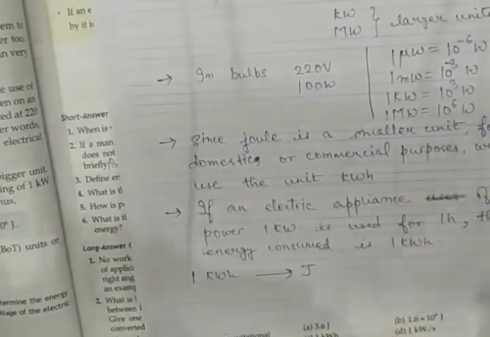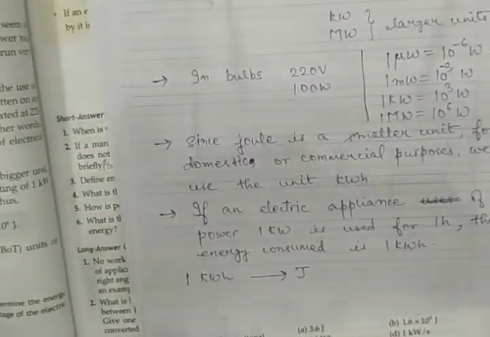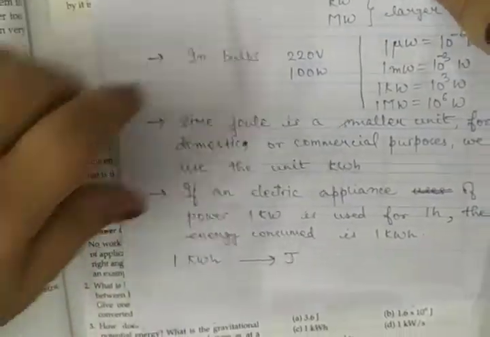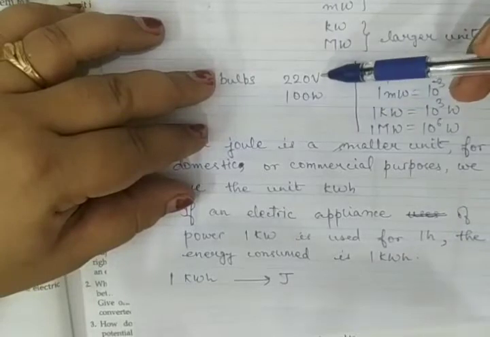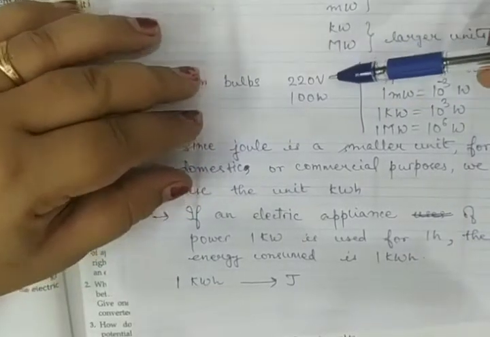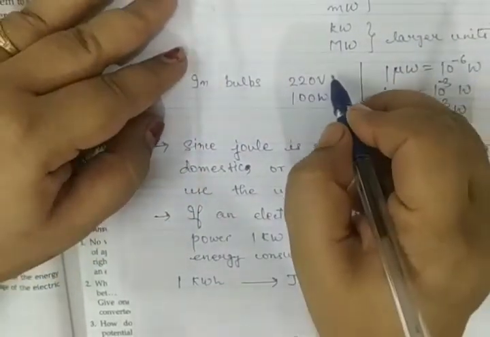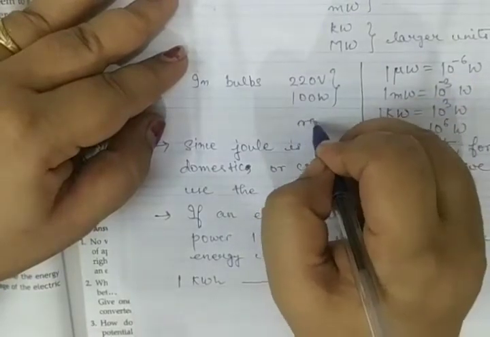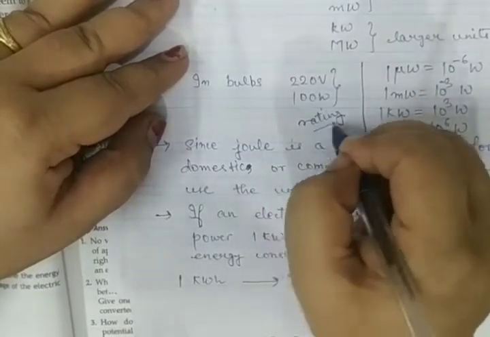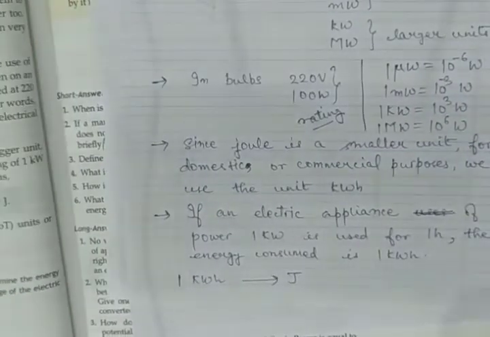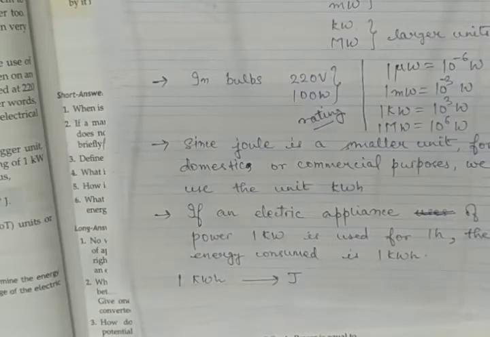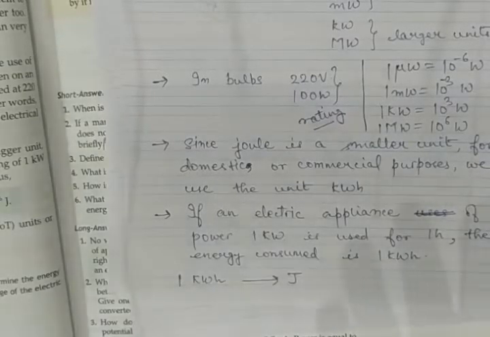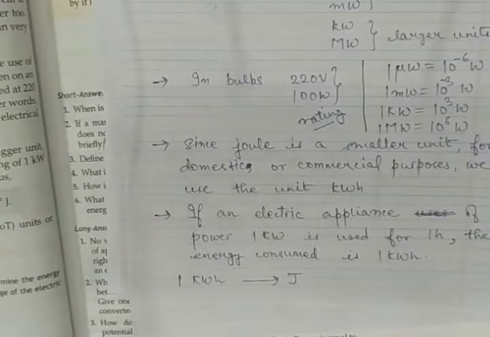Suppose in case of bulbs or many other electrical appliances, you might have seen it written like this: 220 volts and 100 watt. V stands for volts. This is known as the rating of that appliance. When you go to buy some appliance, suppose a mixer grinder, there also the rating is written.